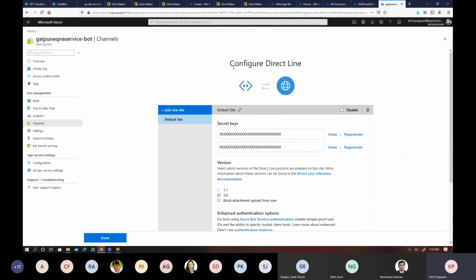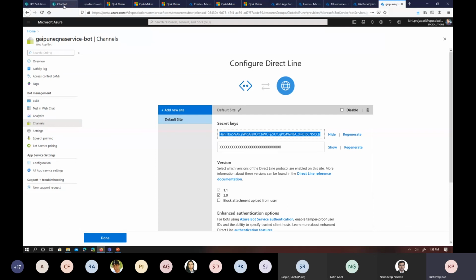I was talking about this key. So you have to use this secret key from here and store it somewhere else. And we will use this key in the SPFx web part, and that will allow me to communicate with this Azure bot and my cognitive services from the Azure portal. So I just copied that.